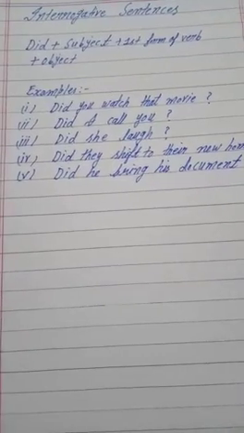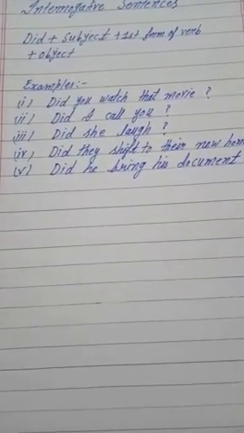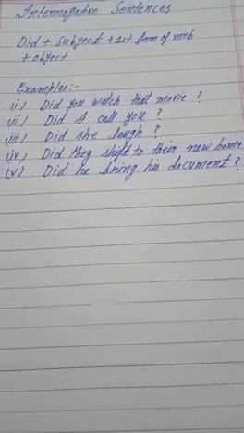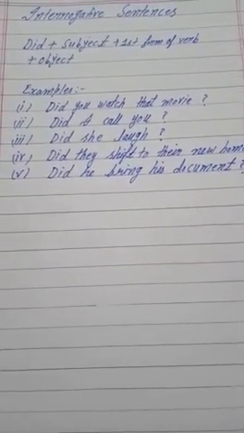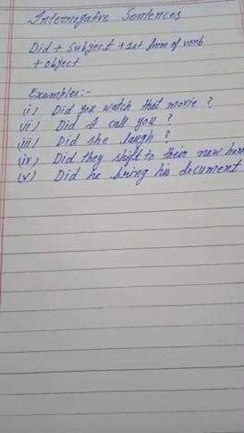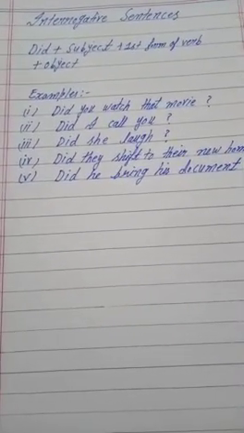For example, did you watch that movie? Did I call you? Did she laugh? Did they shift to the new home? Did he bring his document? Did, then you, subject. Watch, first form of verb. That movie, object. Did, then subject I, then first form of verb call, then object you.